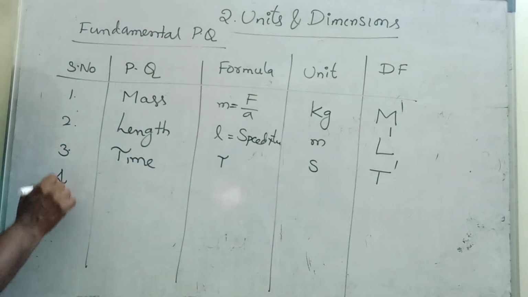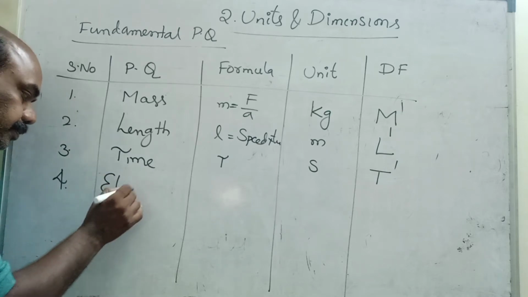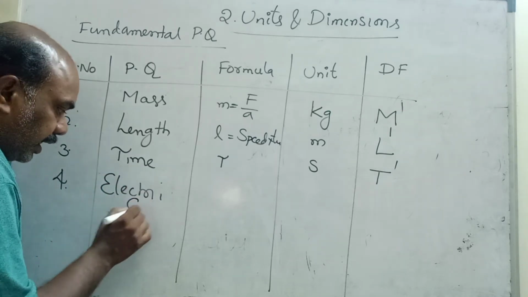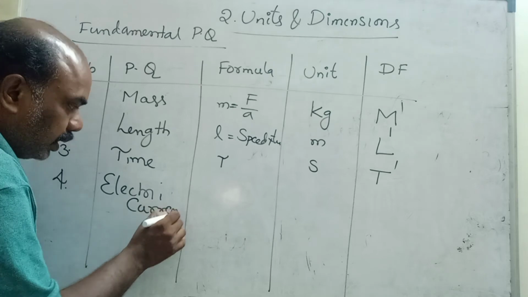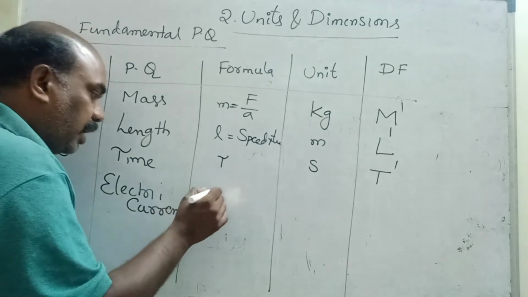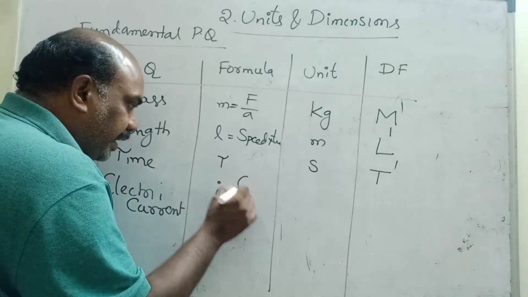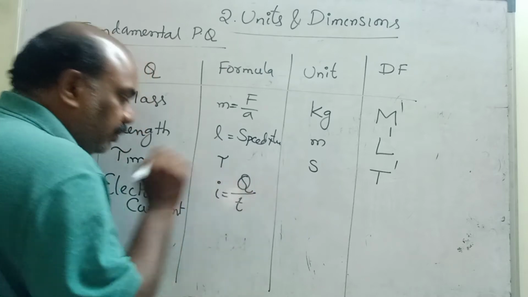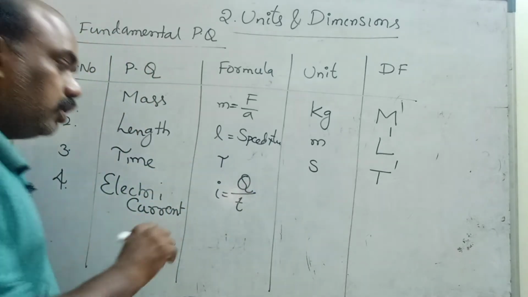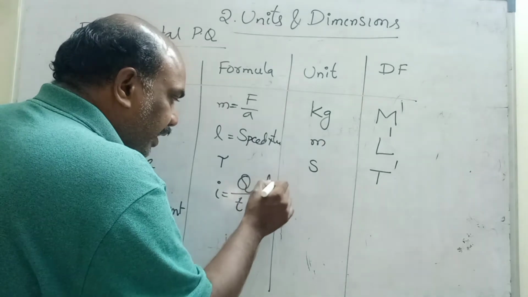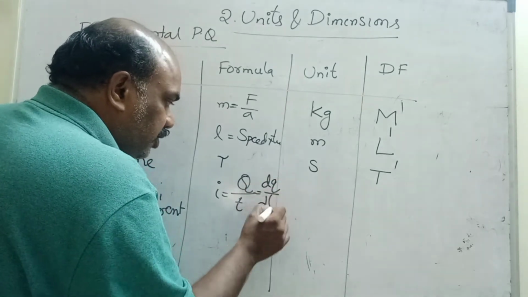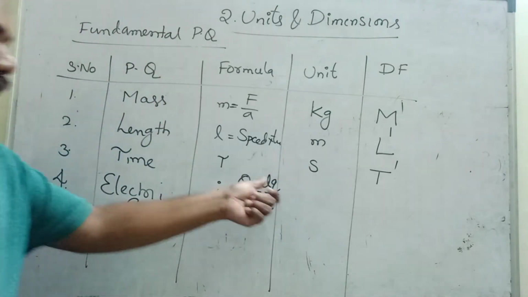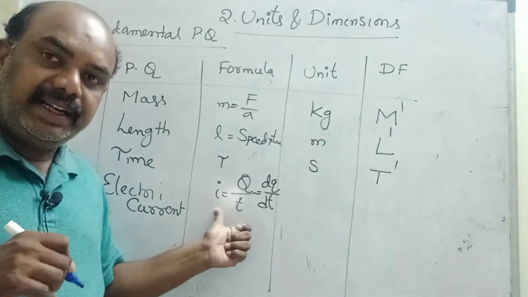Next, fourth one, electric current. Electric current formula: I equals charge by time, charge Q by time. Also you can write it as dQ by dt. That means the slope of the charge-time graph; the charge-time graph gives the current.